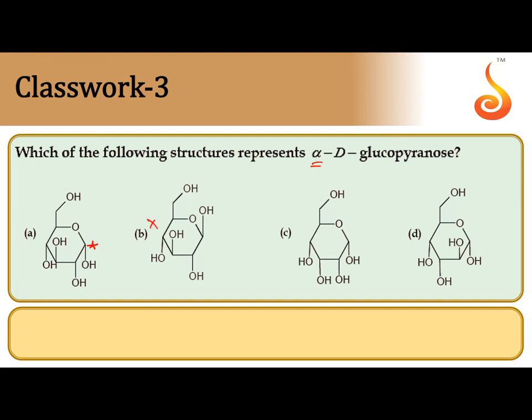So you can eliminate option B, because OH is above, beta. Next, D glucose: at second carbon OH down, third carbon OH up, fourth carbon OH down, and at fifth carbon CH2OH. So correct option is A. Why not C? Because at third carbon in glucose, OH should be on the left hand side in the open chain, above the plane. So C is wrong. Same thing, D is wrong. So correct option is A.